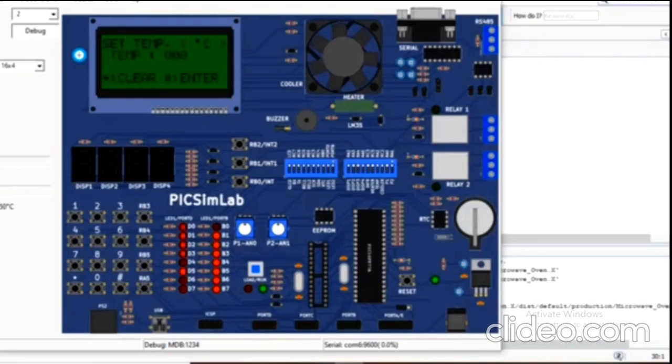As you can see, first we choose the convection mode. I am getting the option to enter the temperature. Set the temperature; you can give any number.